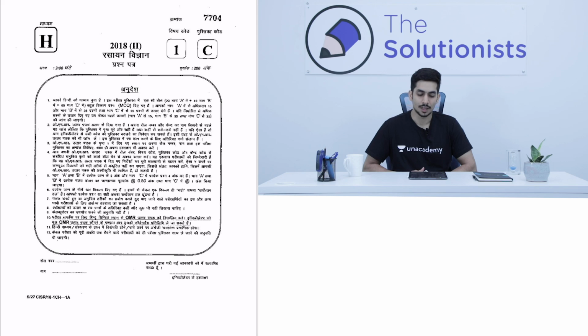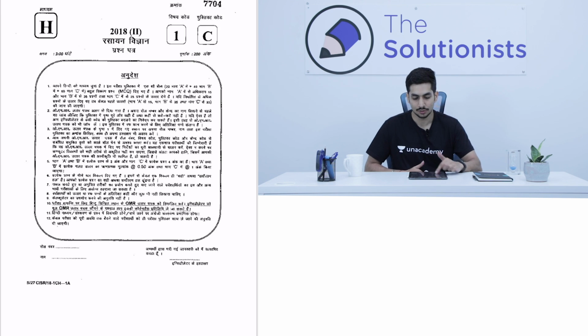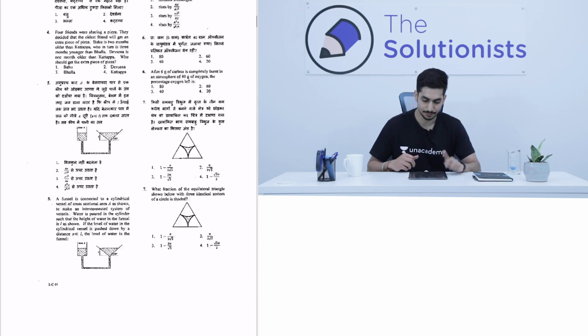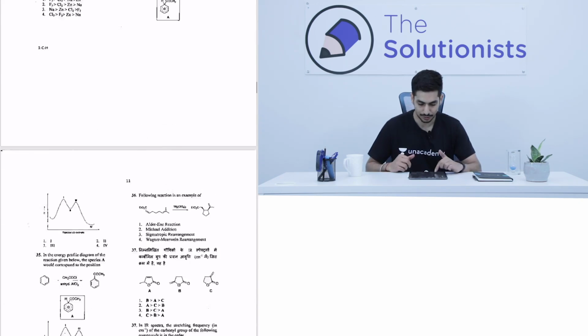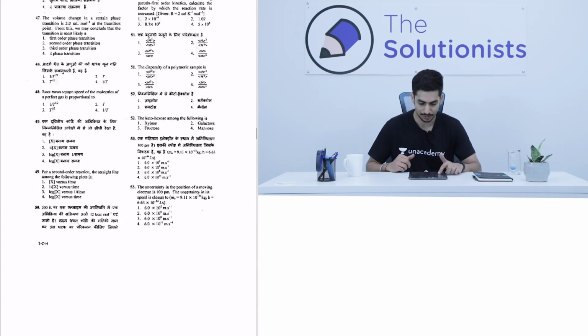So let's begin. Generally, I like to start with section C because it carries 4 marks and it has the highest weightage, so you should be fresh. Whenever you enter the examination hall, you should always go for section C. That's what I believe in. So let's move to section C quickly. It starts from question number 60.